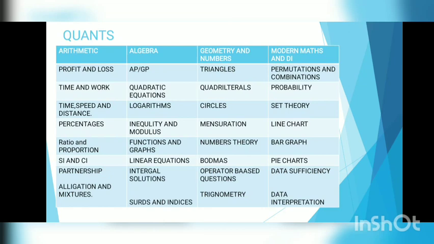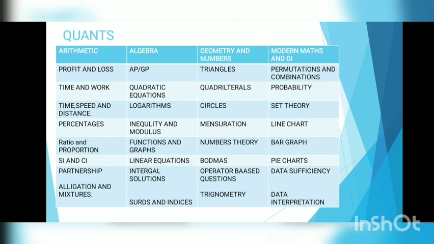So let's start with the quants. In this, we have to study arithmetic, profit and loss, time and work, time, speed and distance, percentages, ratio and proportion, SI and CI, simple interest and compound interest, partnership, alligation and mixtures.